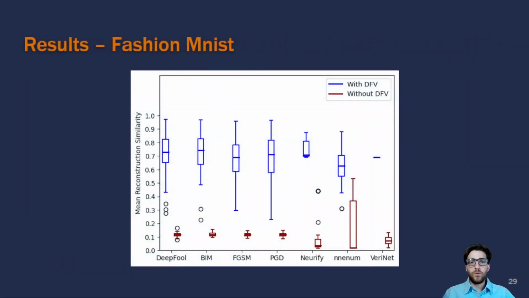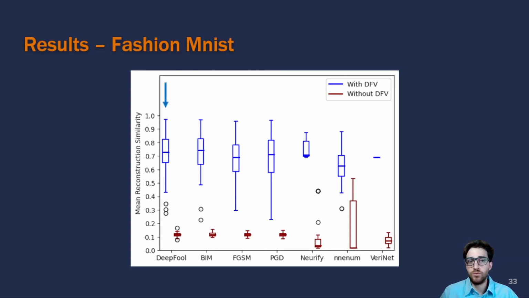Jumping to the results, we got this plot for the first setting. We can see, as indicated with the orange box, that all the tools are on the x-axis. From these tools, the first 4 are falsifiers. The last 3 are verifiers. On the y-axis, we have the mean reconstruction similarity that I just explained. It is worth mentioning that higher values mean that the images are more similar, while lower values mean that the images compared are different. Each box plot represents the MRS scores for all the counterexamples found by each tool. The maximum possible number of counterexamples is 100, given by running 20 properties 5 times each.